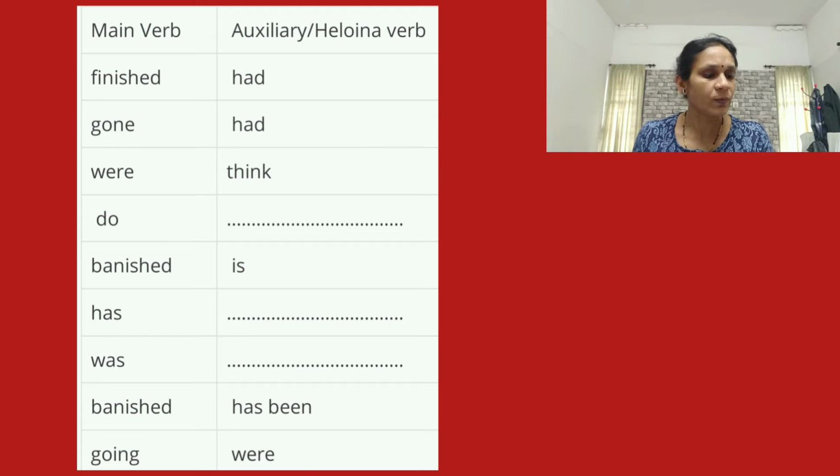The next one, Guppy is banished by the king. Here is is the auxiliary verb and banished is the main verb. Like that, children, you try to identify main verbs and auxiliary verbs from the given sentences.